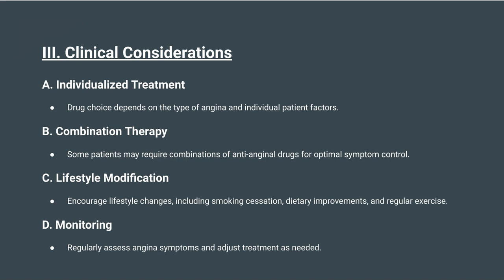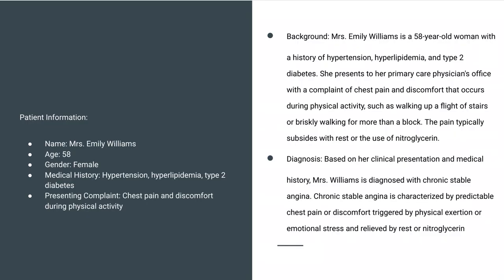So you see, this is a simple thing. How do we go for treatment clinically? Either you can go by the type of angina and the individual patient factors, or you can use multiple drugs as a combination therapy. Lifestyle modification we have seen in the last antihypertension topic also, and follow up and monitoring is very much mandatory. This is very common, isn't it? Okay, so once again, let's do some practice.